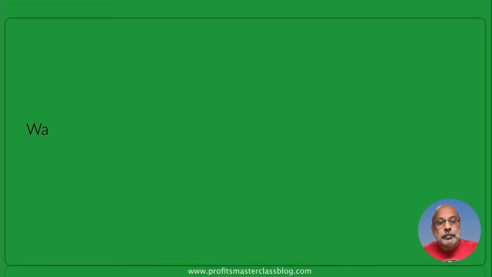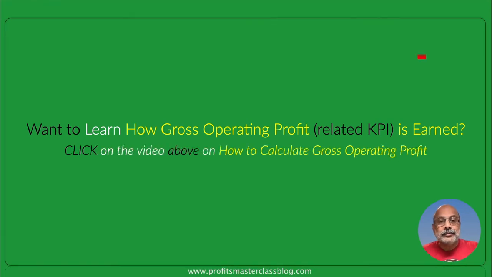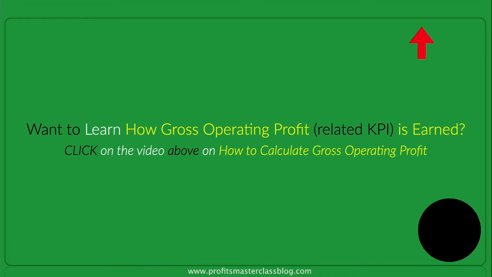Now, you have learned what net income can do, but more importantly, would you not want to know how you arrive at net income? And that is by calculating gross operating profit, which is a related KPI. Would you not want to know? Well, take a look at this video right